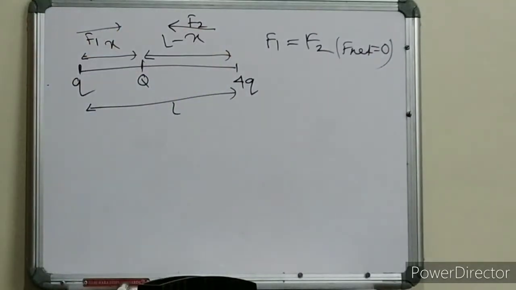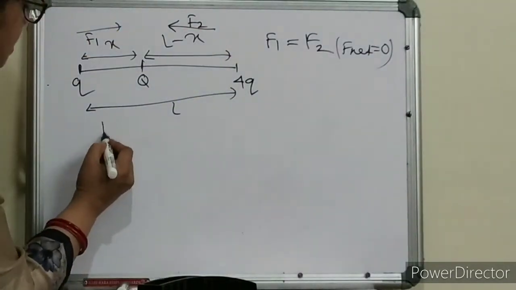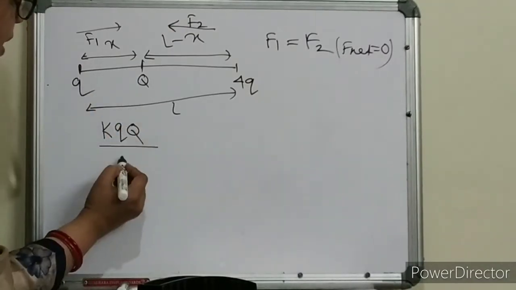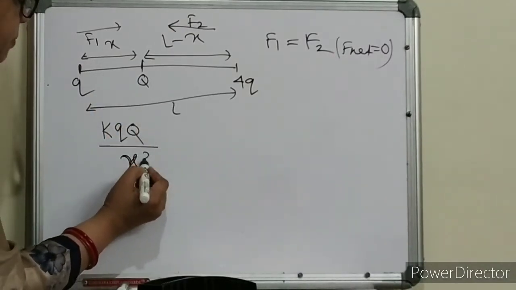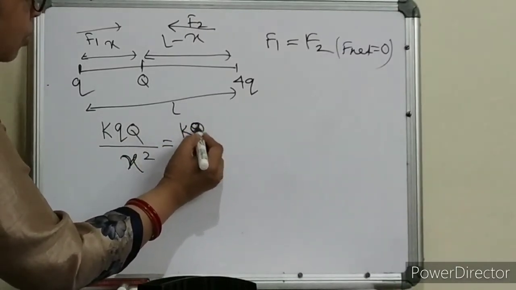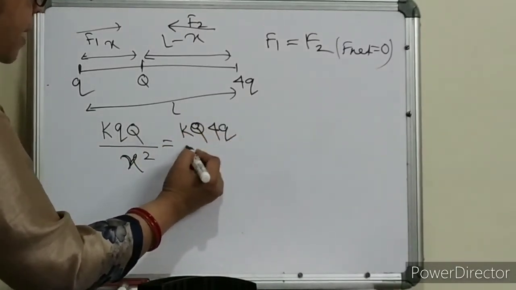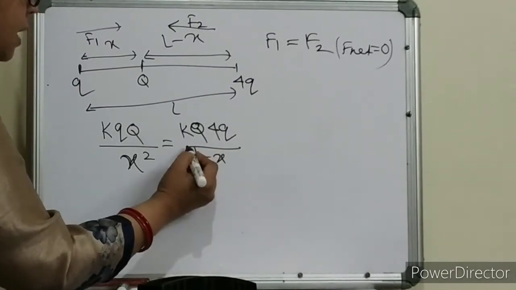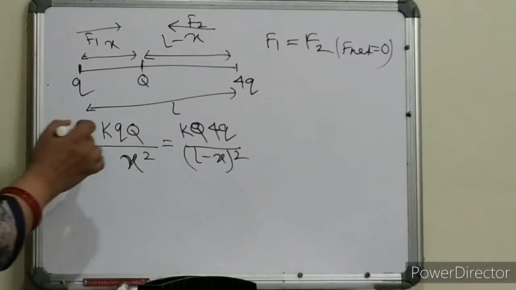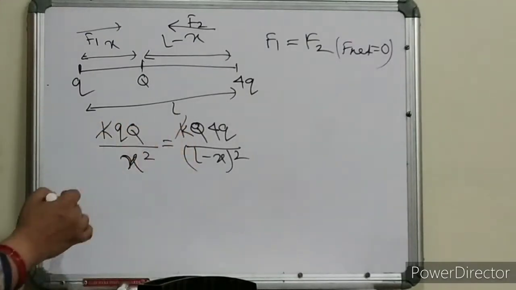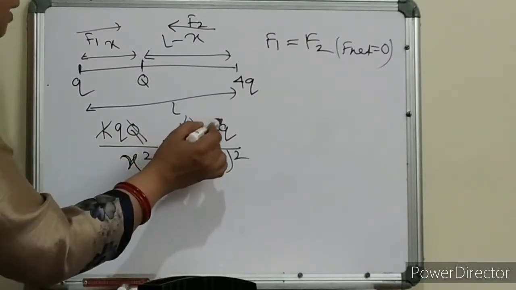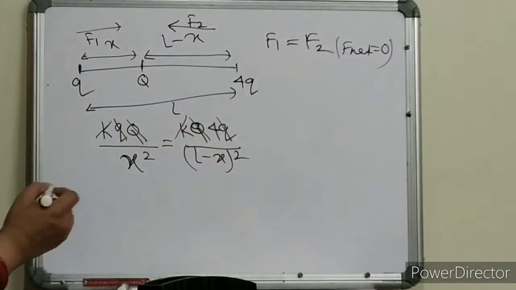What is F1, children? K Q Q by R square, that means x square. Here it is K Q 4Q by L minus x whole square, as per Coulomb's law formula. So K gets cancelled, Q gets cancelled, then this Q also gets cancelled.